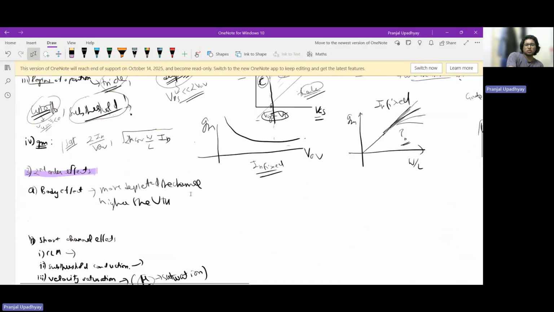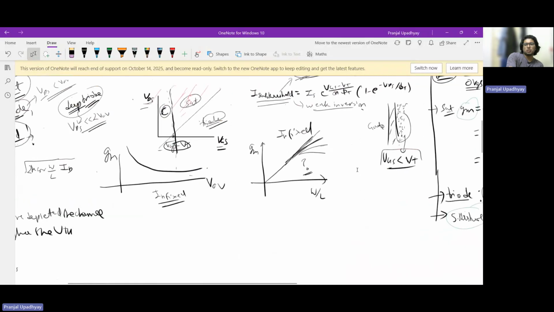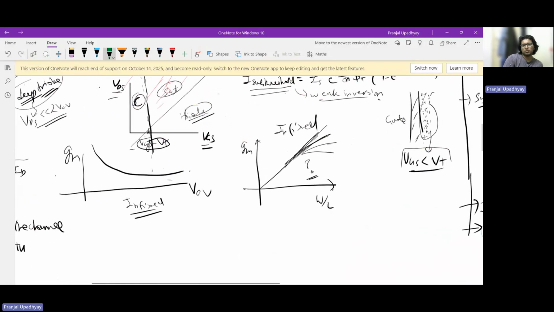Okay, so great. Now, here I just sketched some curves, and this one curve is something I would want to pay attention to: GM versus W by L when ID is fixed. What equation is governing the curve in such a scenario? We already wrote that GM in saturation for ID being fixed can be written as under root of 2 mu n Cox ID W by L, and we are basically increasing W by L while ID is fixed.